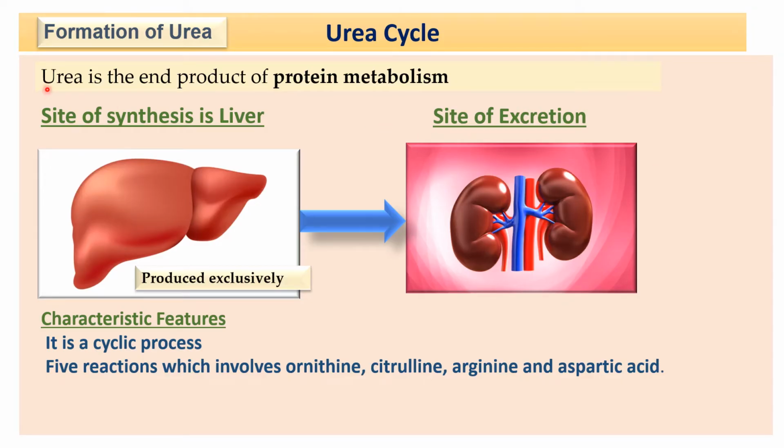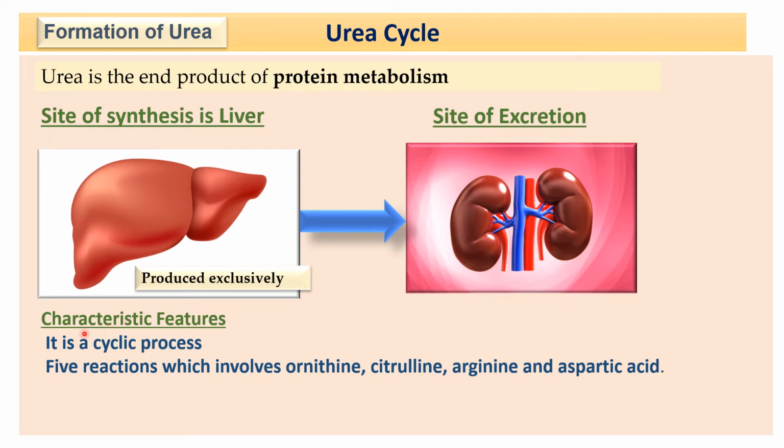Then the urea is the end product of protein metabolism. Now the important step is the formation of urea. So this urea cycle, the site of urea formation is the liver, and it is produced exclusively in the liver, and the site of excretion is our kidney, and some part of the urea is excreted through your intestine.